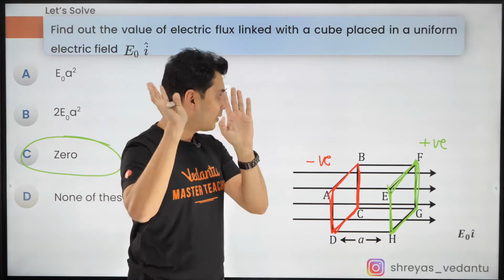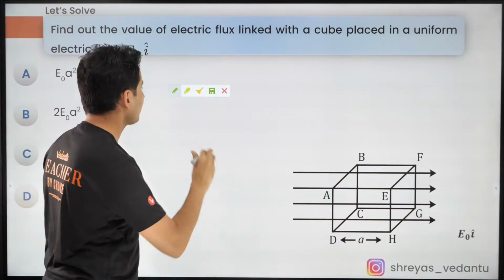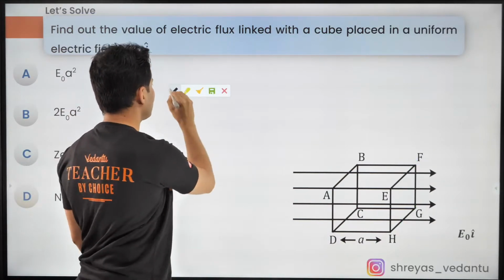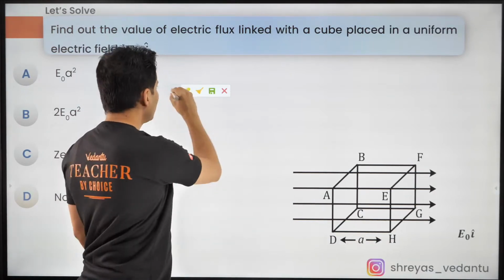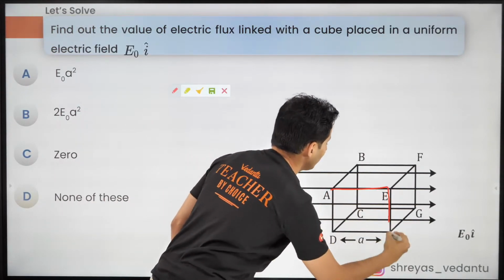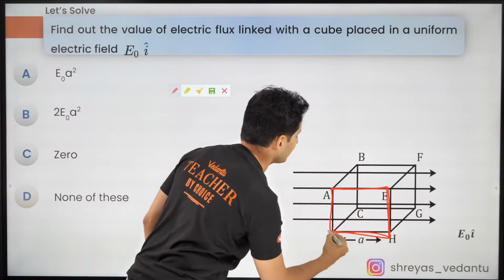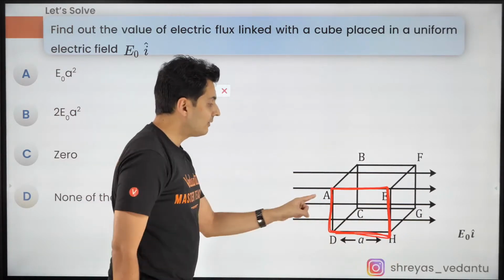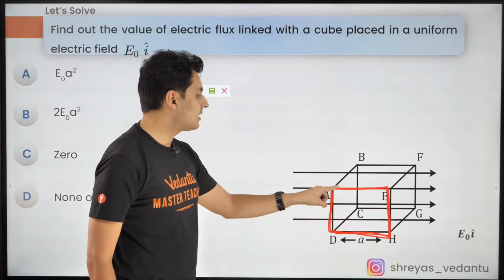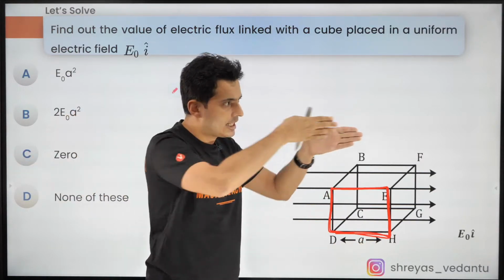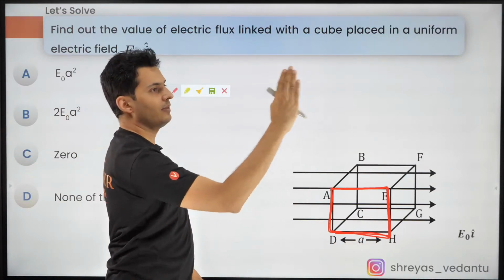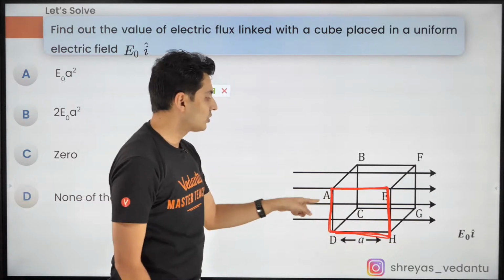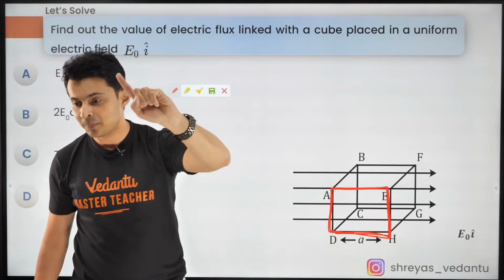Great. Now I'll ask you one more thing, guys. Let's not stop there. What is the flux through this front surface? Through the front surface, AEHD, the field lines are going like that. Imagine the surface is like this. What is the flux through the red surface that I have shaded?